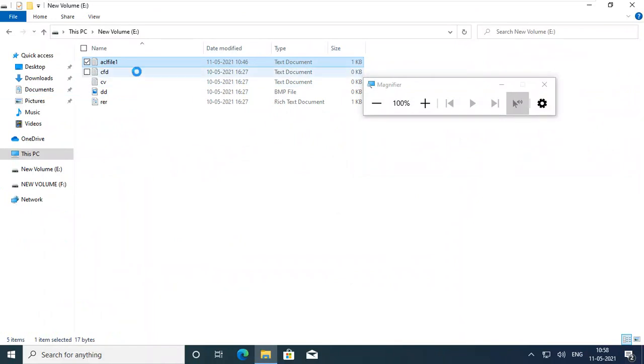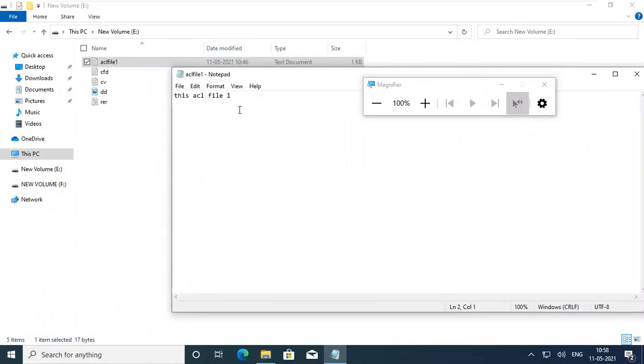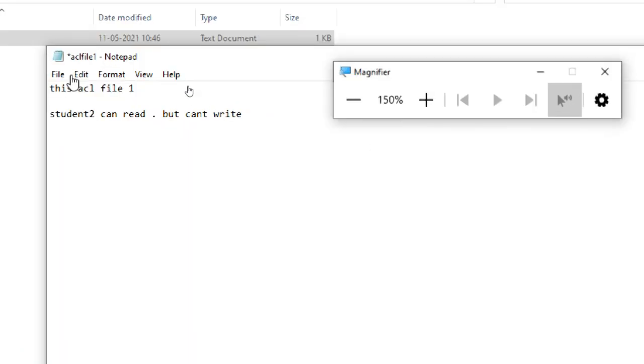So can I read this file? I can read this file. Student 2, okay. Student 1, student 2 can read but cannot write. Okay, so I can read it.